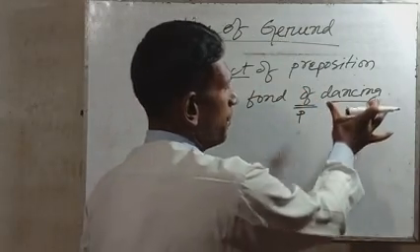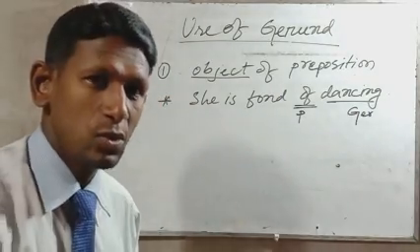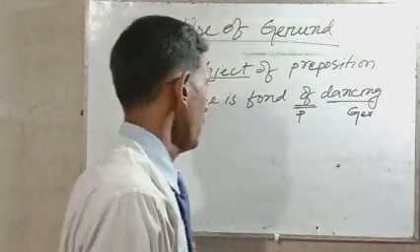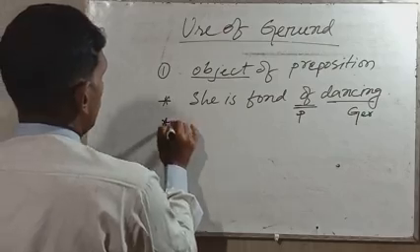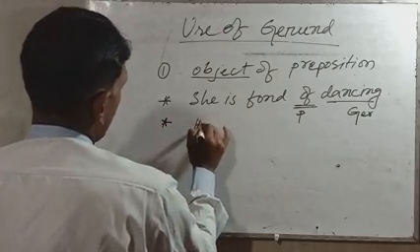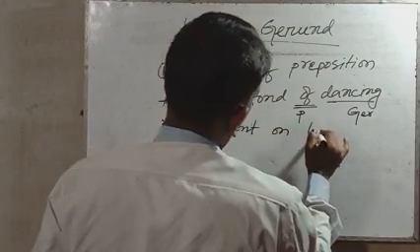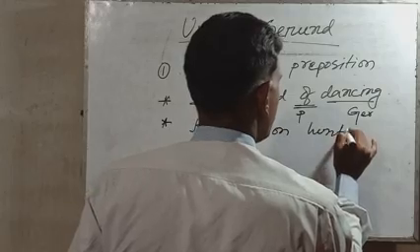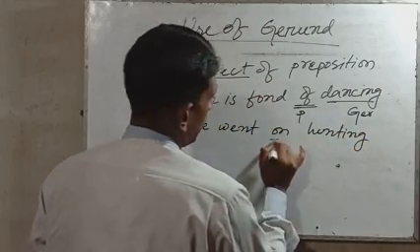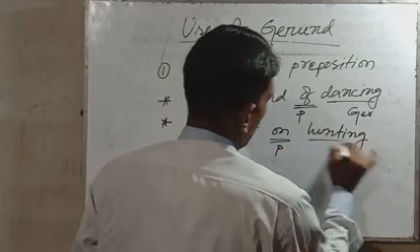So it is used as the object of a preposition. Number two, another example: he went on hunting. So on is a preposition and hunting is a gerund.